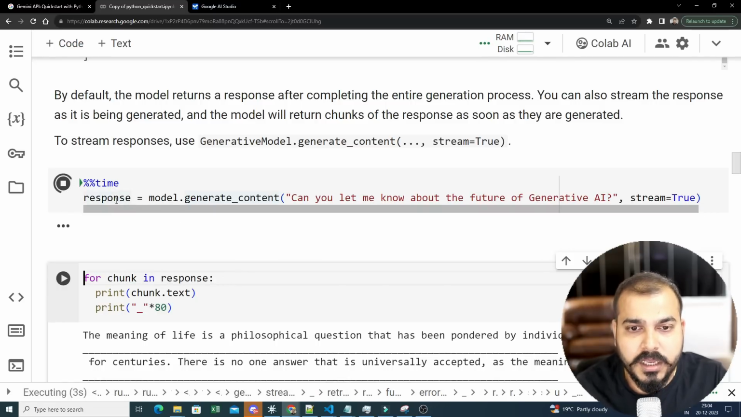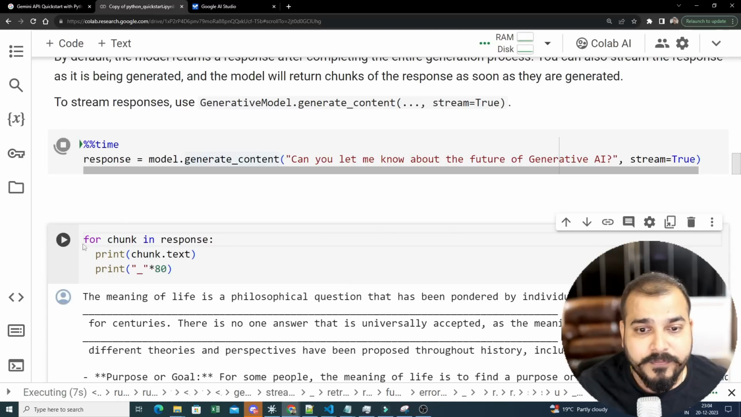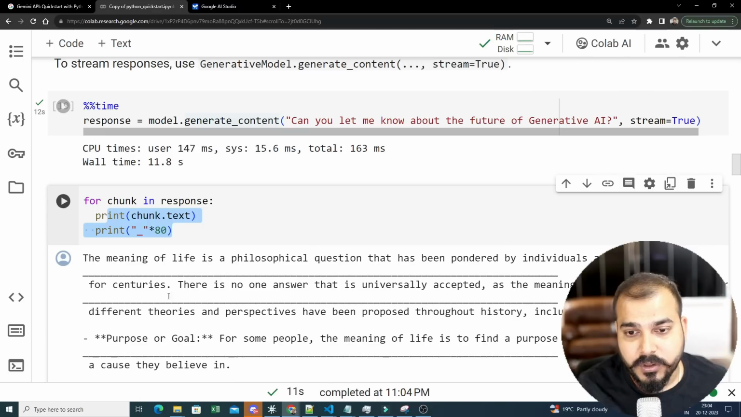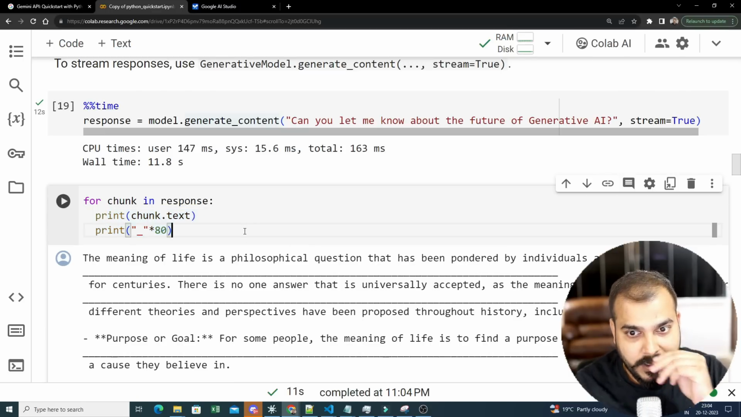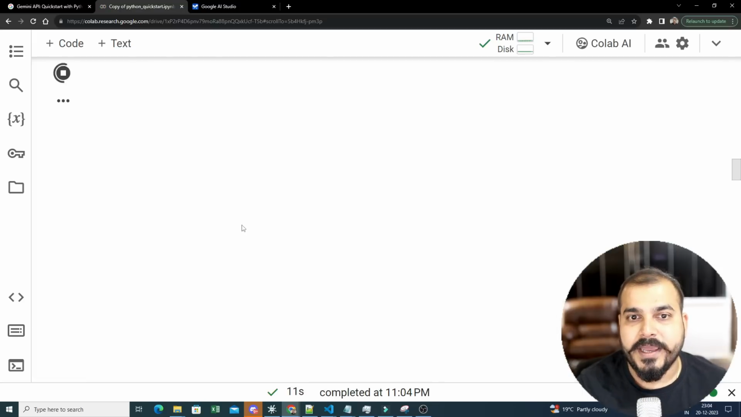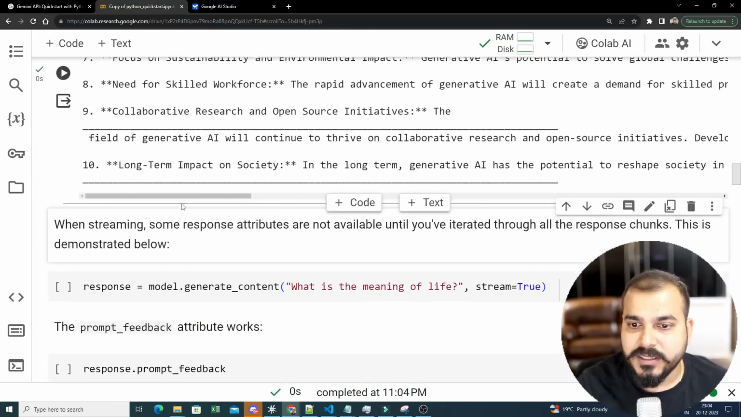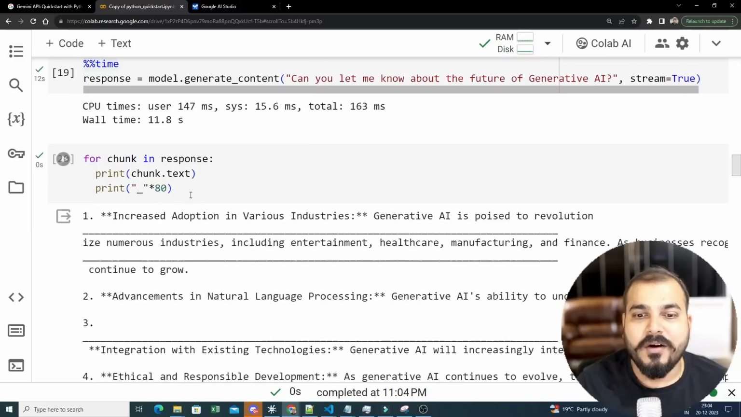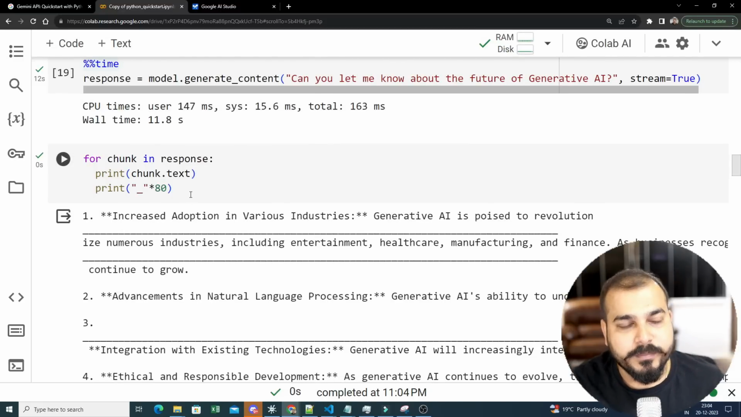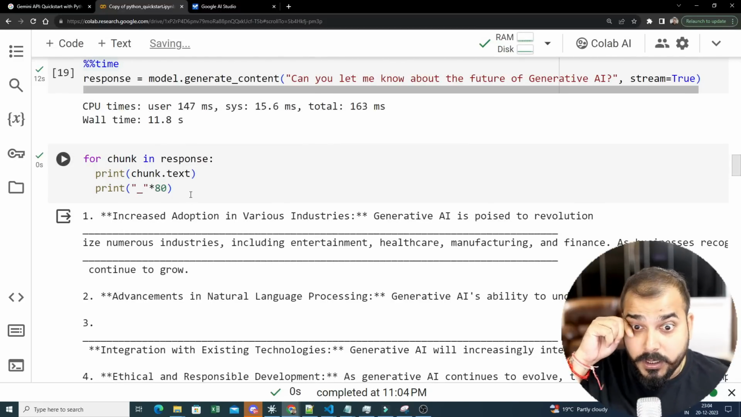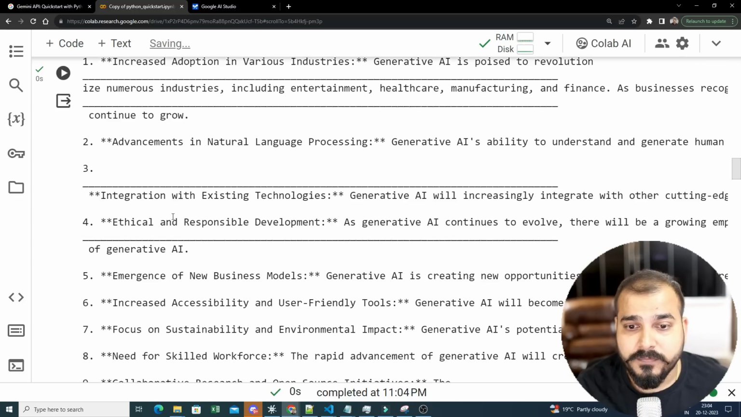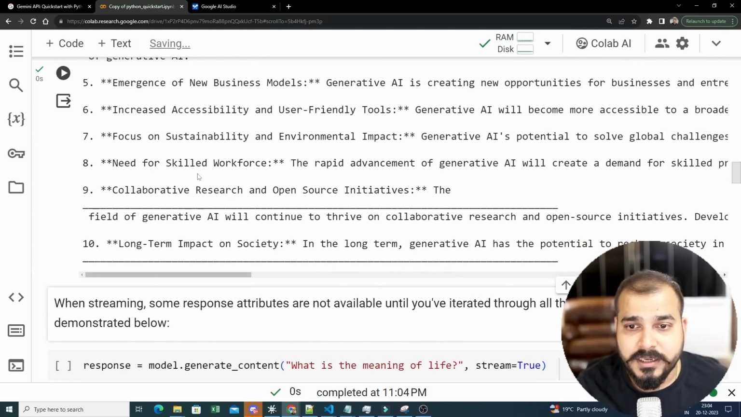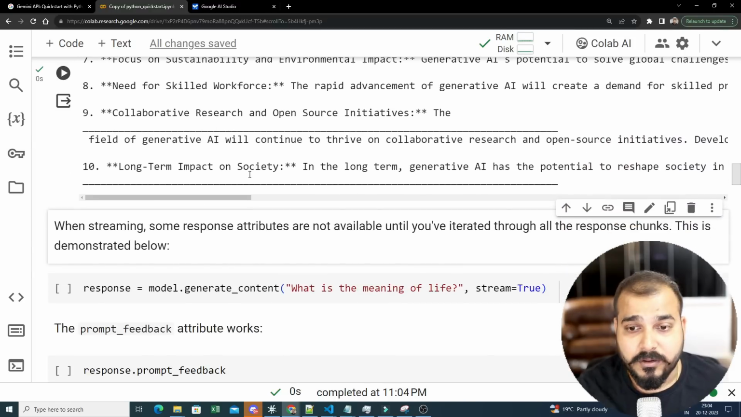Okay, now I'm not going to directly print response.text, but I'm saying that for every chunk in response, print chunk.text. Okay, and then it will show 80 dotted lines. So we can also display this in this way. So here you can probably see how fast it was able to go chunk by chunk. Obviously, when chunk by chunk is getting displayed, it will be very, very good, right? So here you can probably see all the information, ethical, skill force, long-term impact on society and all.